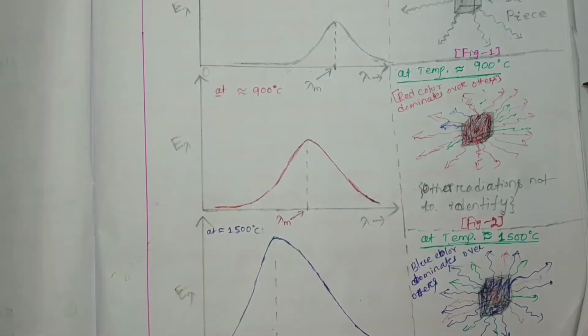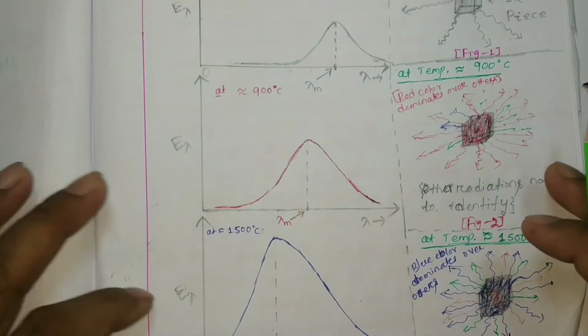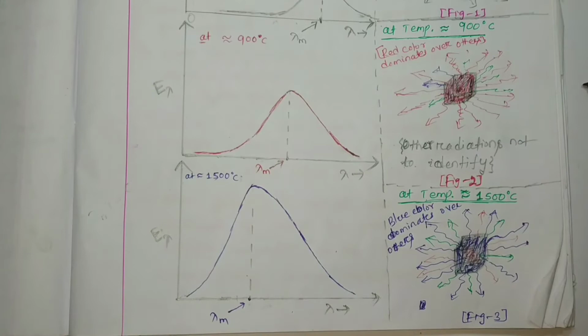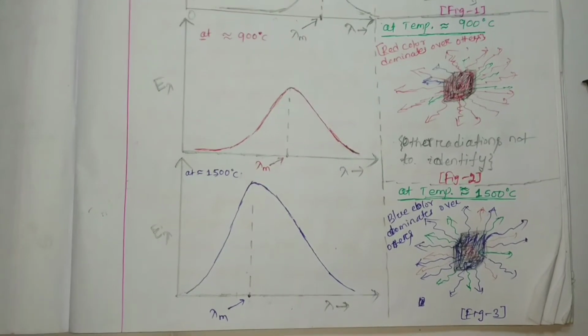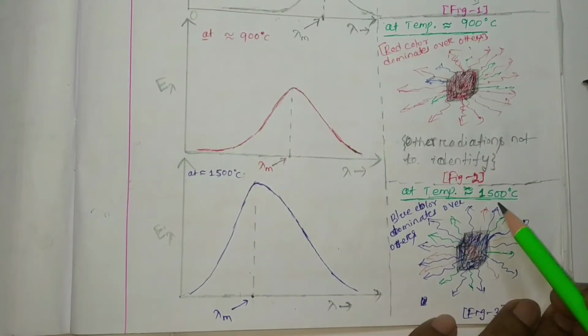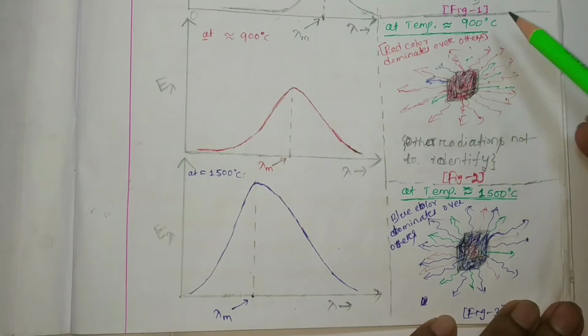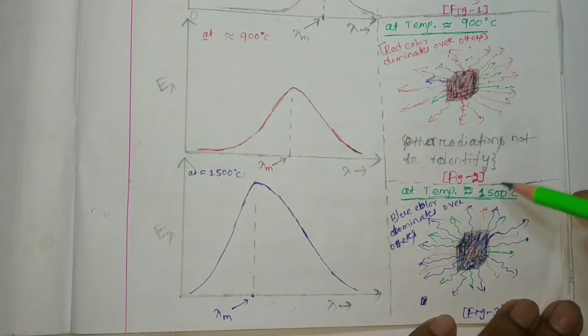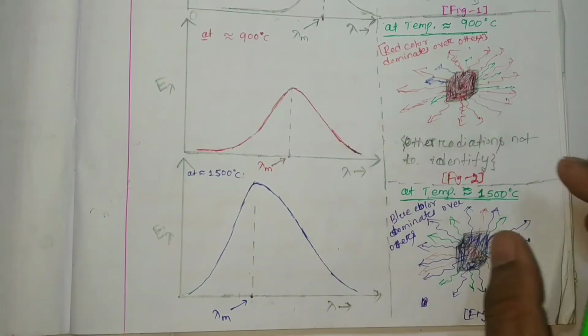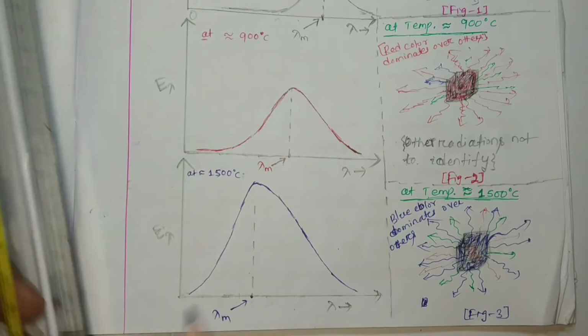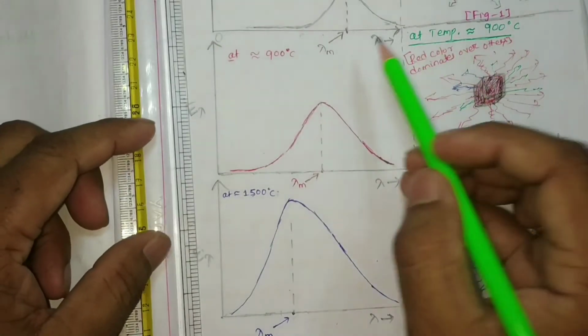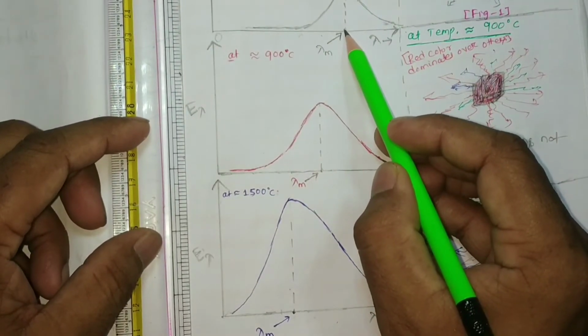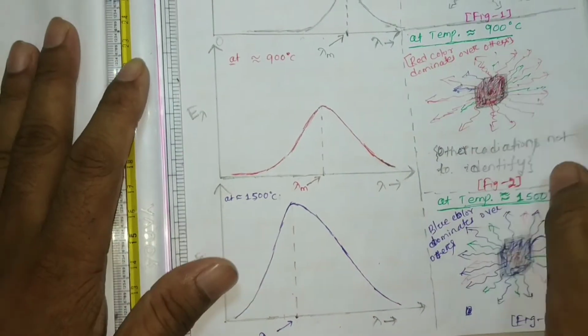Okay, now come to another temperature, 1500 degrees centigrade. That means I have increased the temperature from 900 to 1500 degrees centigrade. Here one thing I forgot to say to you. Here you can see lambda m is here for 30 degrees centigrade.